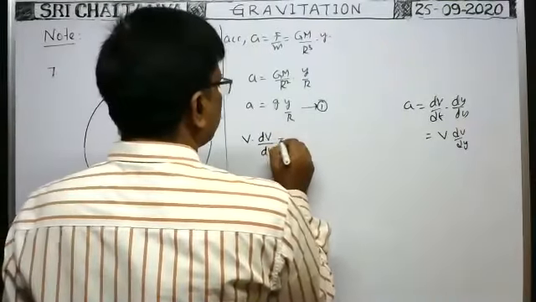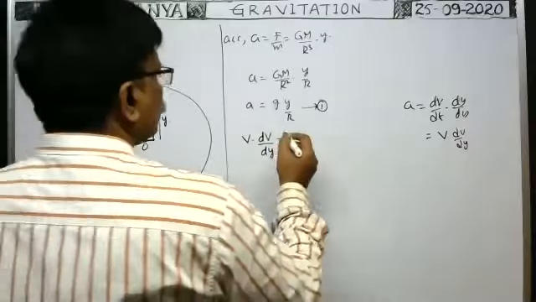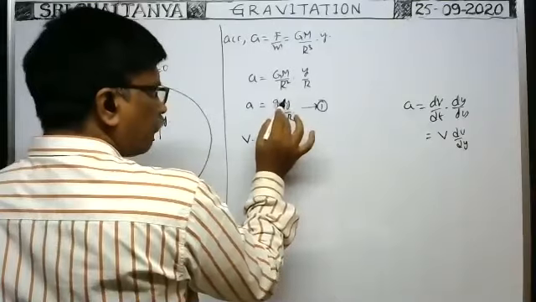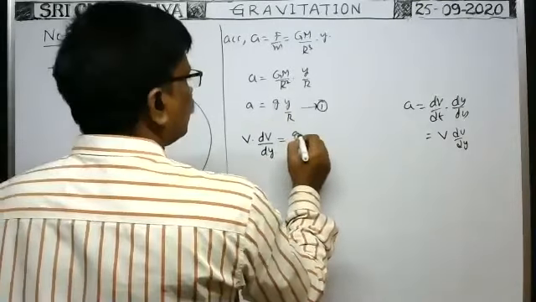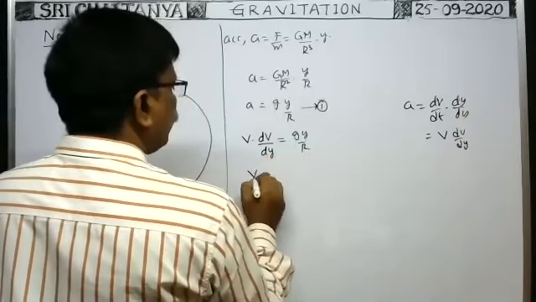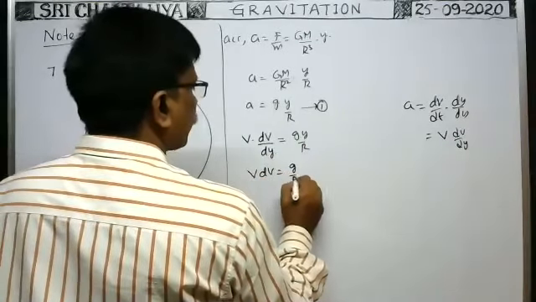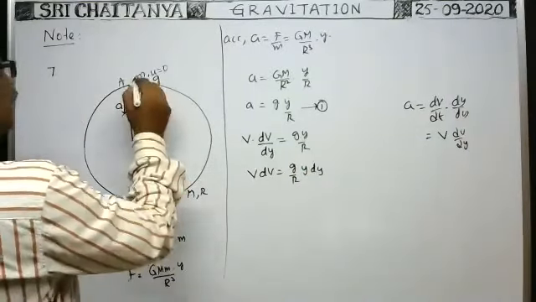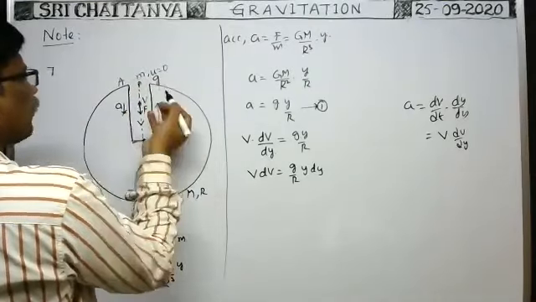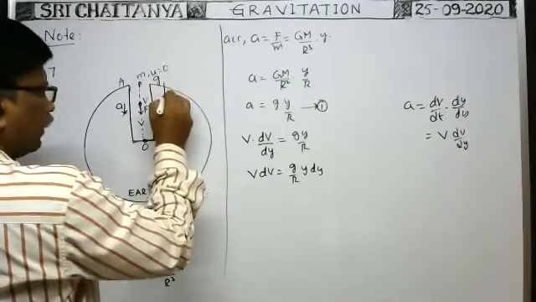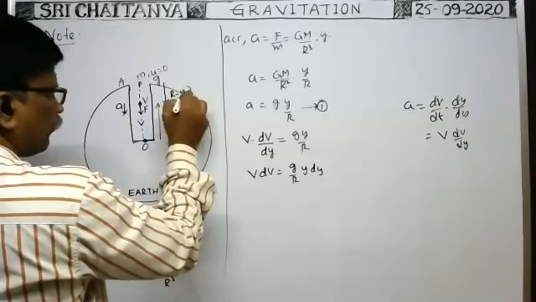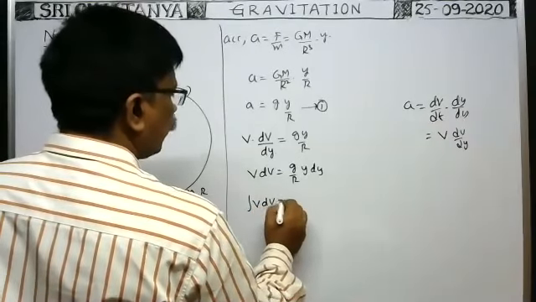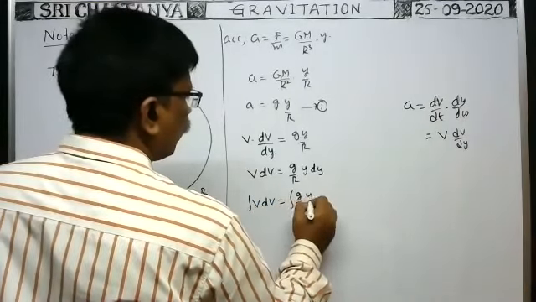This is equal to v into dv by dy, that is equal to g y by R. Because it is in terms of y, that's why I have written in terms of y. Therefore, v dv is equal to g by capital R into y dy. Initially, the velocity is 0. When it reaches the point here, suppose velocity is v, after it has traveled a distance equal to R minus y. Therefore, integrate them. Integral v dv on both sides is equal to g by R into y dy.